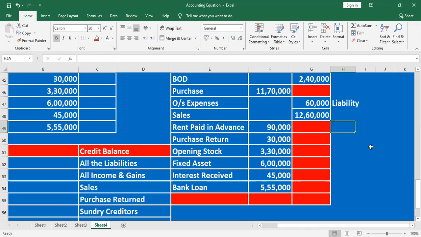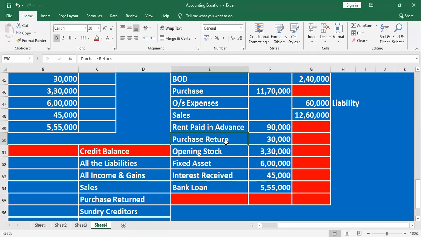Mahita, sir. A special appreciation for Mahita. Why? Listen, rent paid in advance means our money is in a third person's pocket. We have the right to receive the money, the right to collect the money. That's why we mention the asset side.